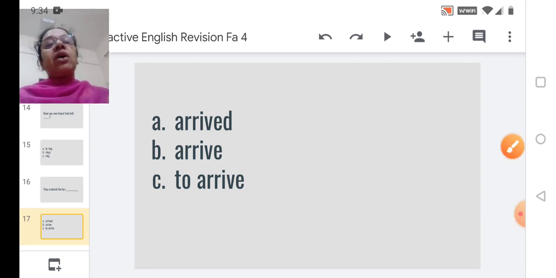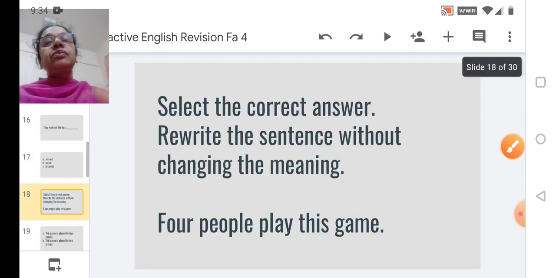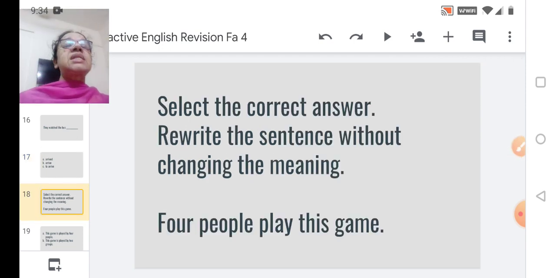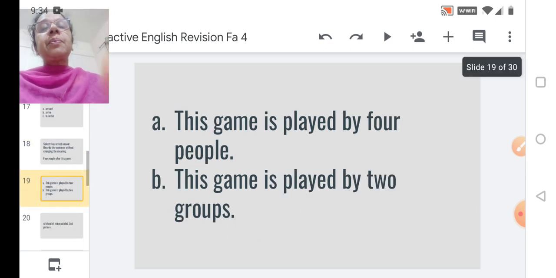Now let's move on. Here we have the next question. Select the correct answer. Rewrite the sentence without changing the meaning. Okay. Now here we have this question. 4 people play this game. How many people? 4 people. Let us check out the options.